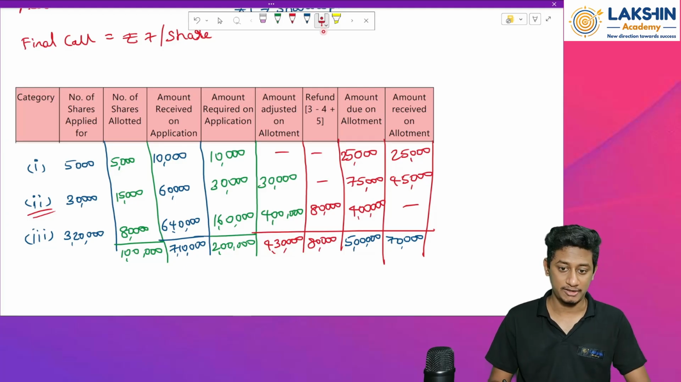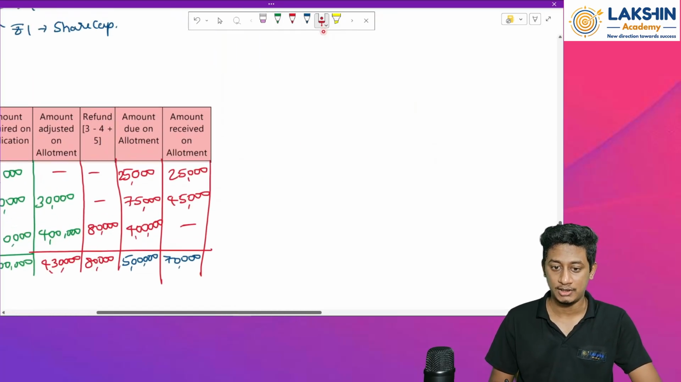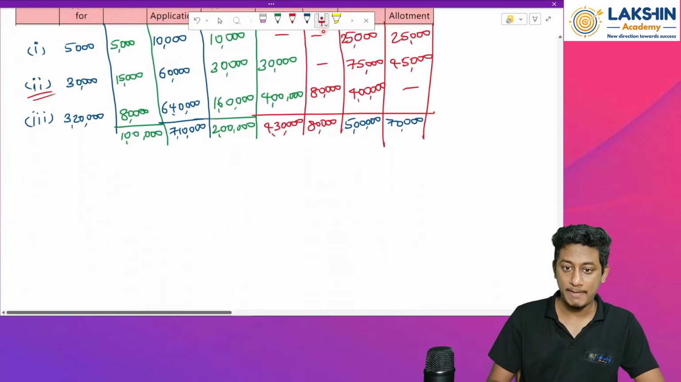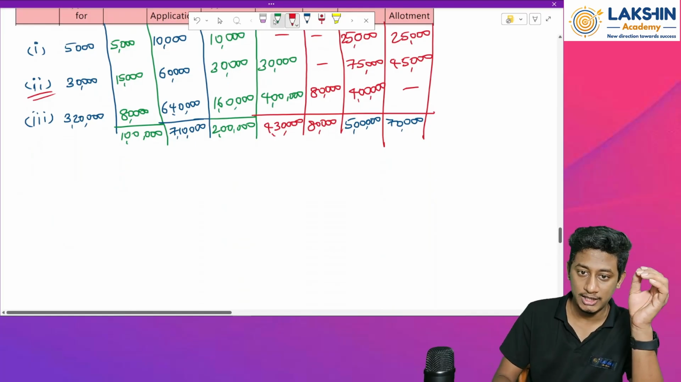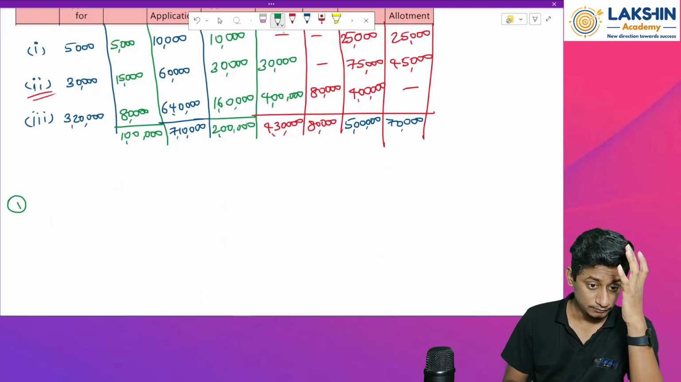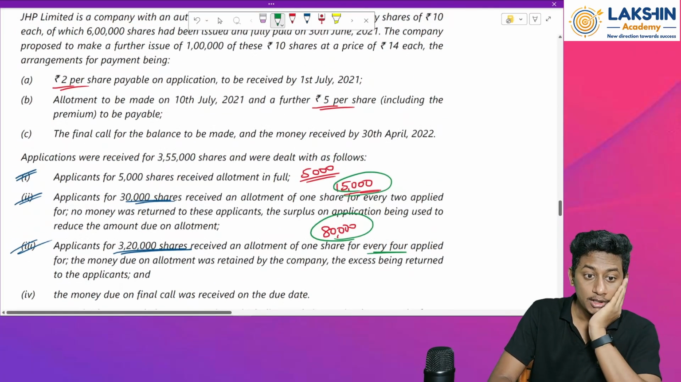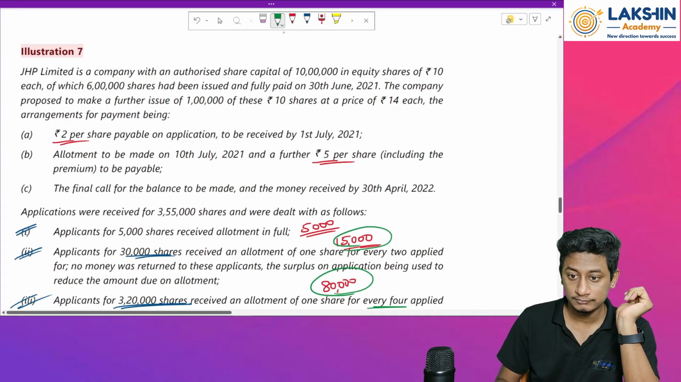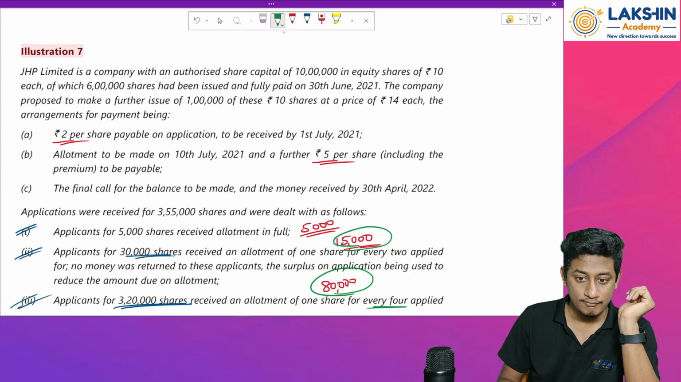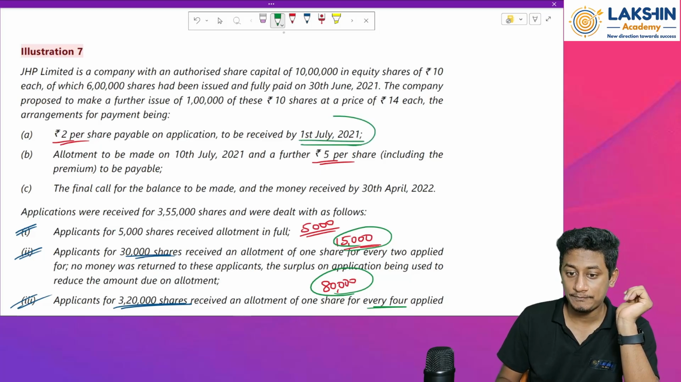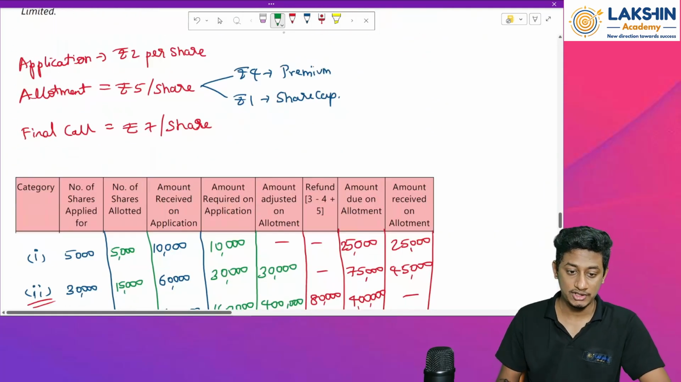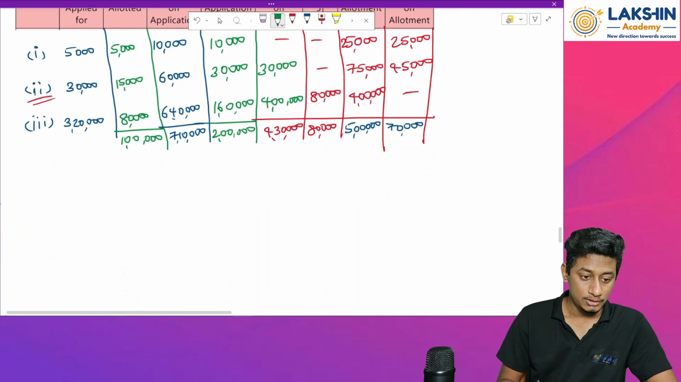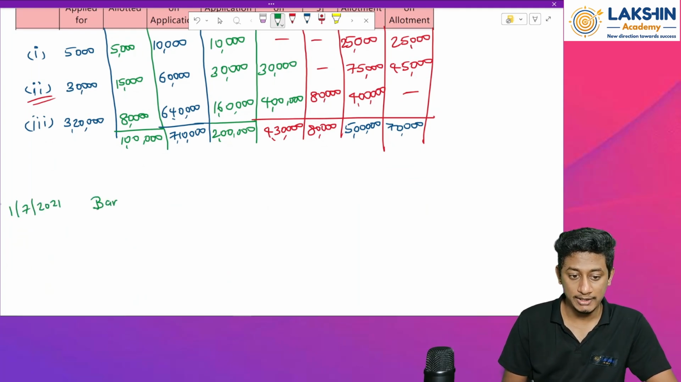Clear? Okay. Now let's start with the journal entries. First entry, bank account for the application money received. First of all, dates. What was the date of application done? Received on 1st of July. So on 1st of July I have received the money. So 1st July 2021. So bank account debited.